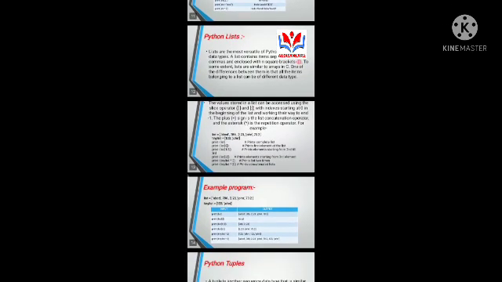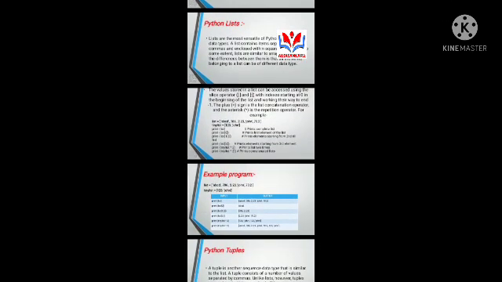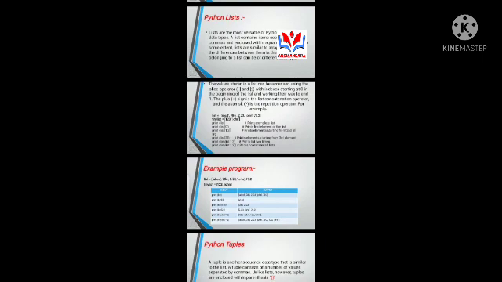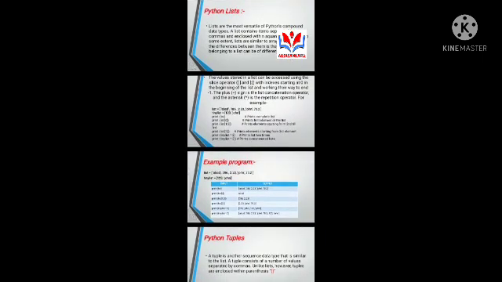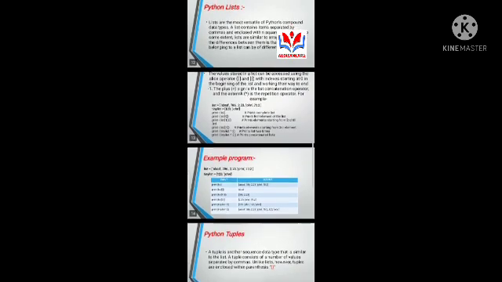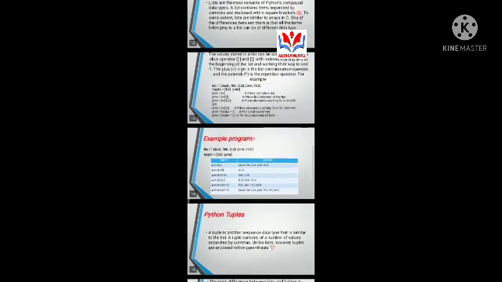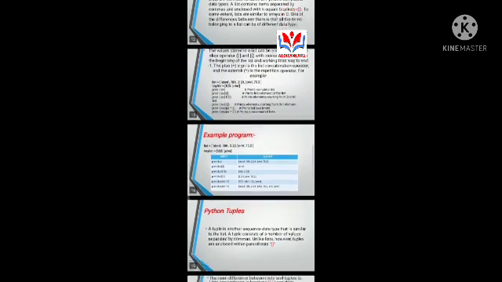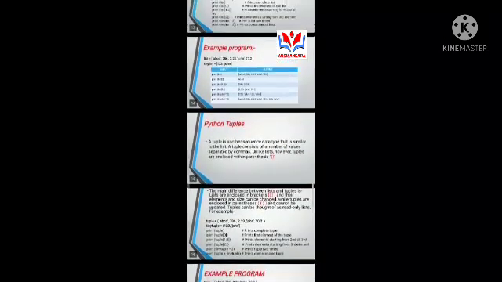The values stored in a list can be accessed using the slice operator, with indices starting at 0 at the beginning of the list and working their way to the end, -1. The plus sign is the list concatenation operator and the asterisk is the repetition operator. For example, this is an example of a Python list. And here I am showing another example of a Python list.